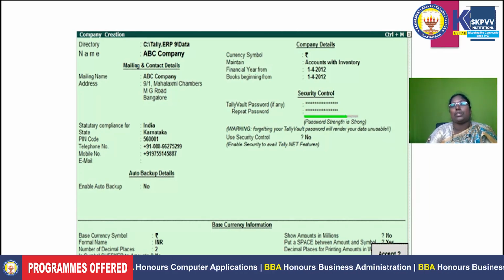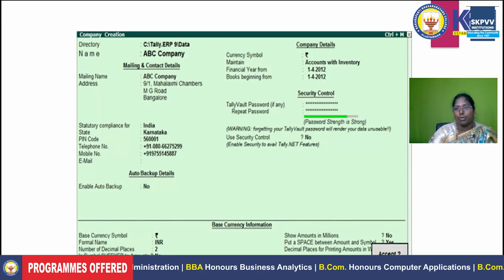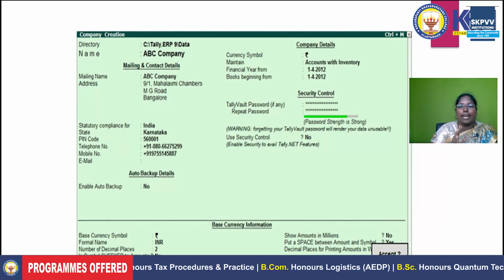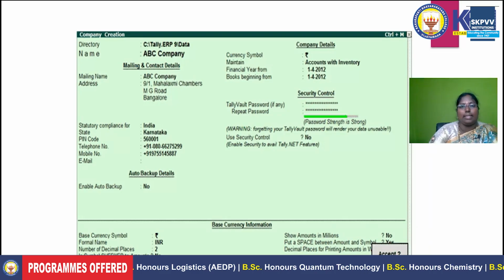Then coming to security control level, it is a very good feature as well as very important, because whenever you place a password, you need to remember it. If you forget the password, you can't open any transaction in that particular company. So if you are able to remember it, then enter the password and strengthen it. Then again coming to the base currency information, the Tally software is used worldwide, not particularly in India.